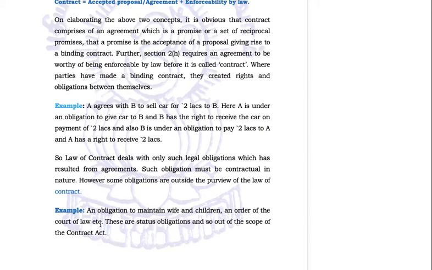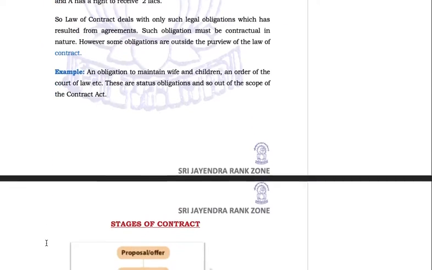An order of the court of law. When the court is ordering someone to do something, the court directs someone to pay this much amount, this is the obligation taken under the law. This is not a contract between me and the law, between me and the court. These obligations are outside the purview of the Contract Act.